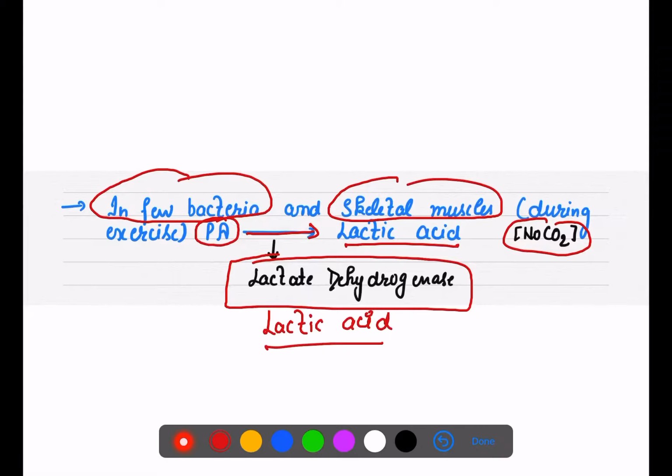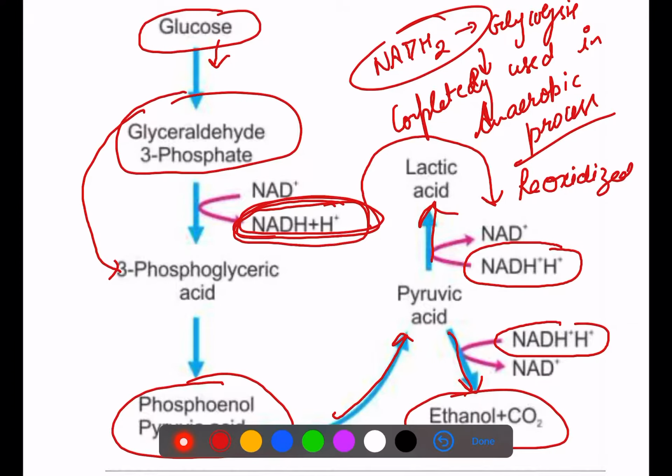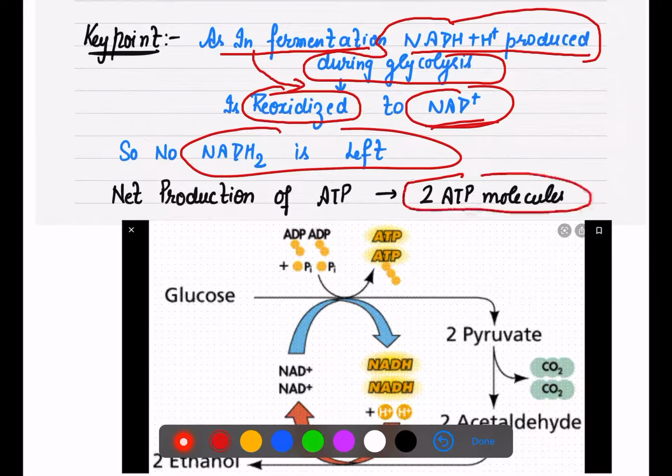I already told you that this NADH2 which was produced during glycolysis gets reoxidized during the fermentation process. So no NADH2 is left now, and the net production is only ATP molecules. And how many ATP molecules? Only 2 ATP molecules.